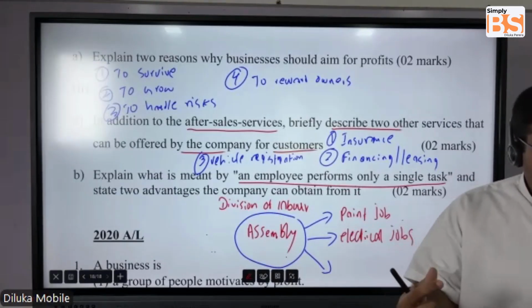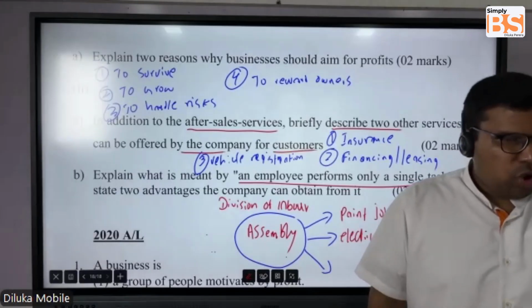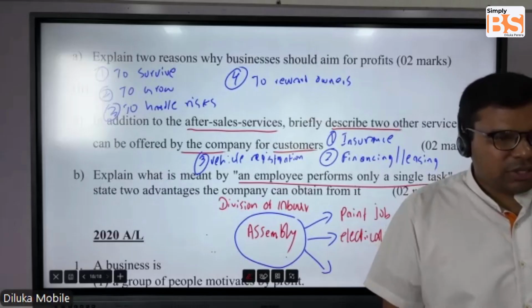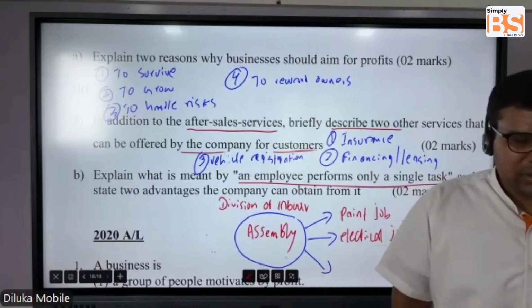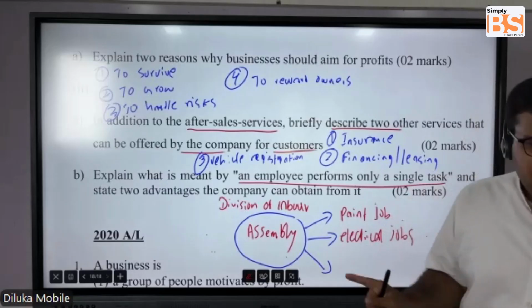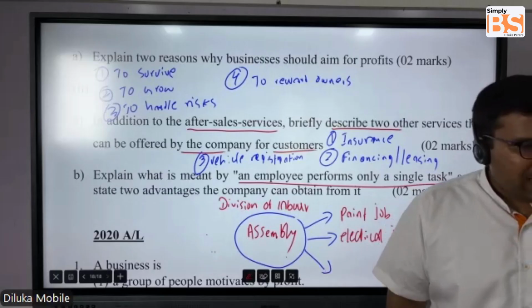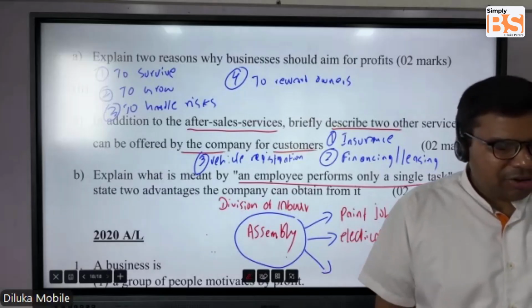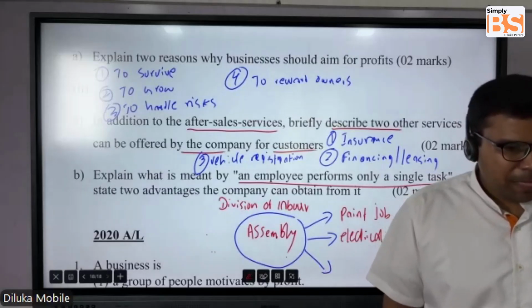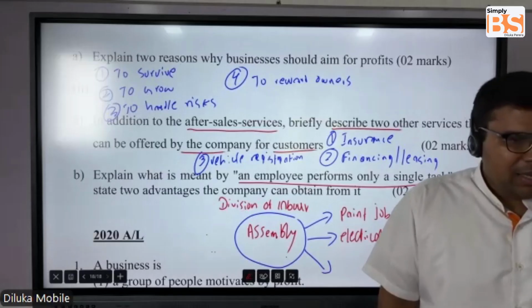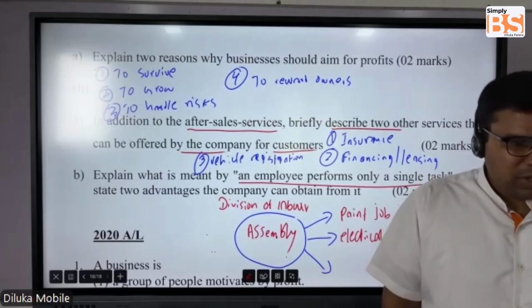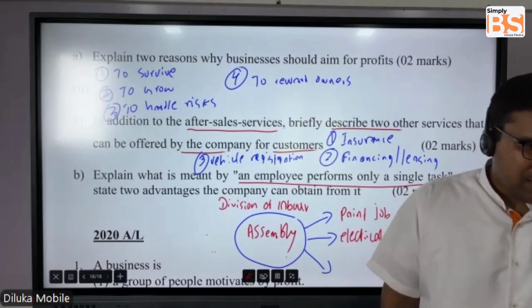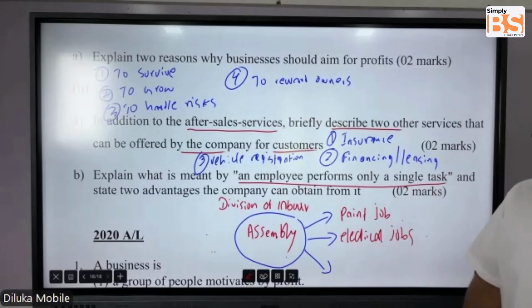For painting, for door painting, one person is responsible. To paint the body, one person is responsible. In terms of electrical activities, to handle battery related electrical activities, there's one person. To handle, let's say, the wipers and all the other power shutters, those are another segment. To handle those, you have another individual.